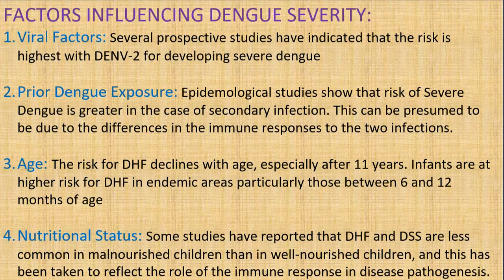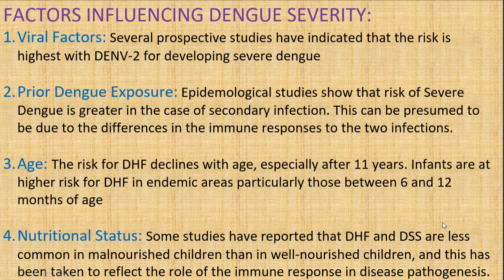And regarding age, the risk of dengue hemorrhagic fever declines with age, especially after 11 years. So this is an important point. Infants in endemic areas, particularly those between 6 and 12 months of age, are more affected. Regarding nutritional status, some studies have reported that dengue hemorrhagic fever and dengue shock syndrome are less common in malnourished children than in well-nourished children, and this has been taken to reflect the role of the immune response in disease pathogenesis.